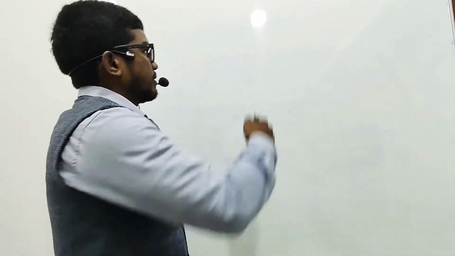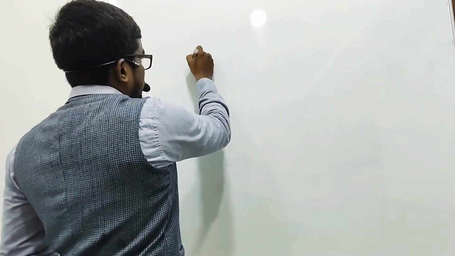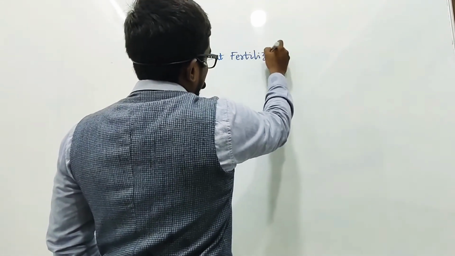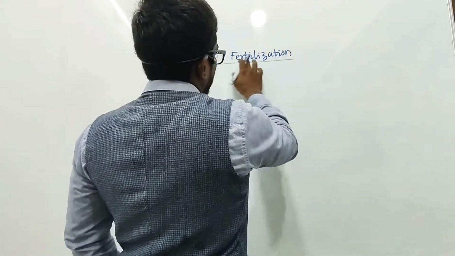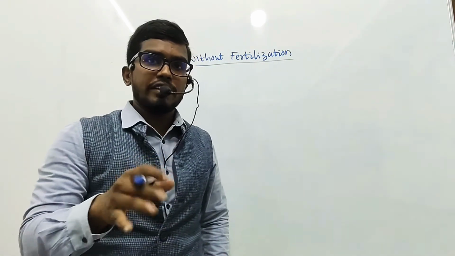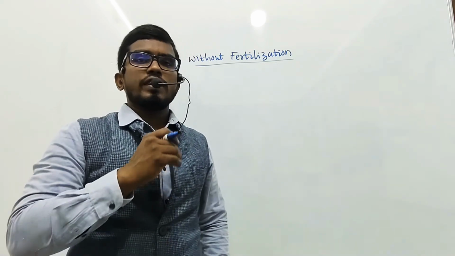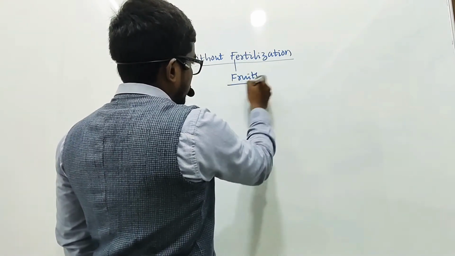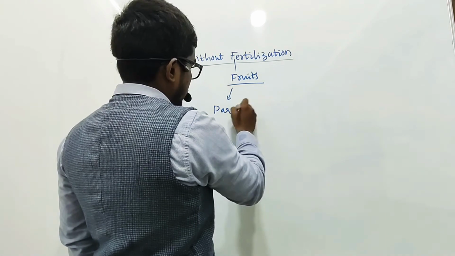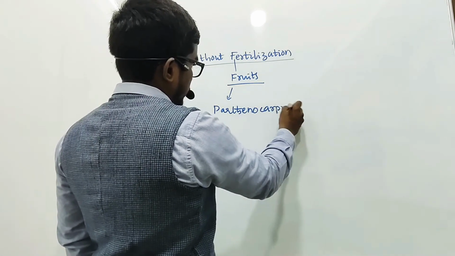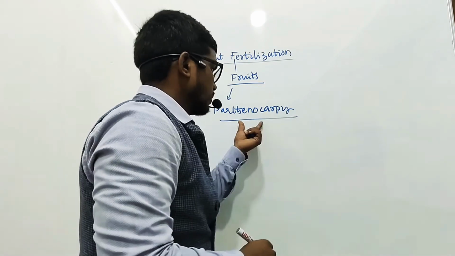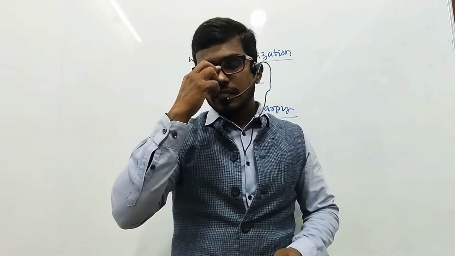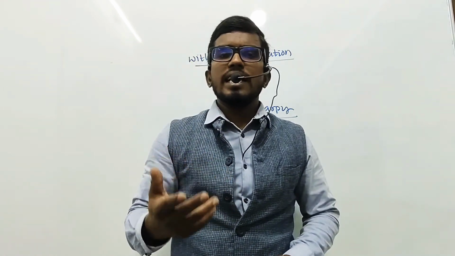Friends, we also have fruits which are formed without fertilization. That means it does not follow the process of fusion of male and female gametes. There is no fertilization at all. Those types of fruits are formed through the process called parthenocarpy. The fruits formed through parthenocarpy are referred to as parthenocarpic fruits. In fact, my dear friends, parthenocarpic fruits are generally seedless.